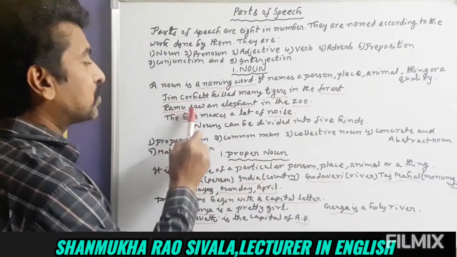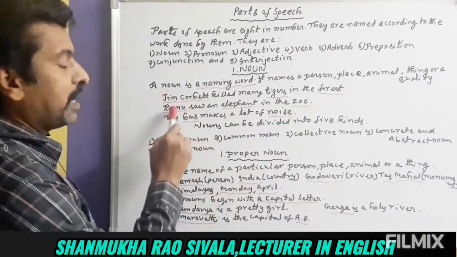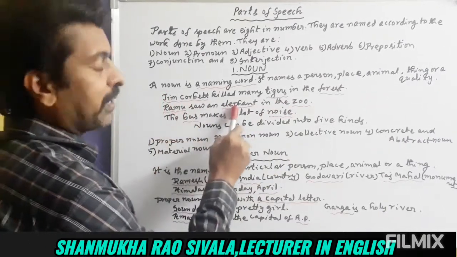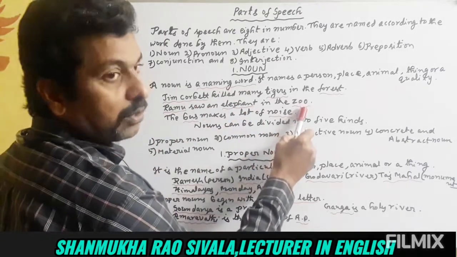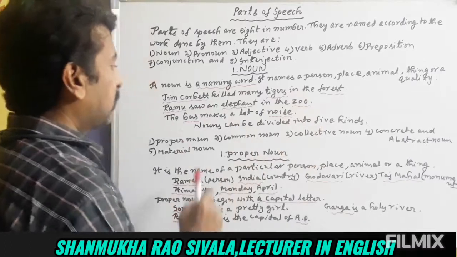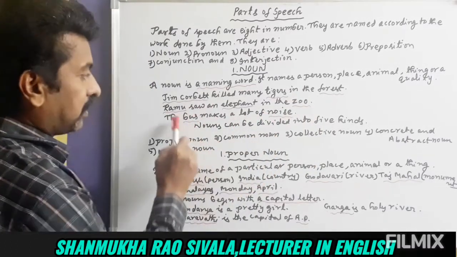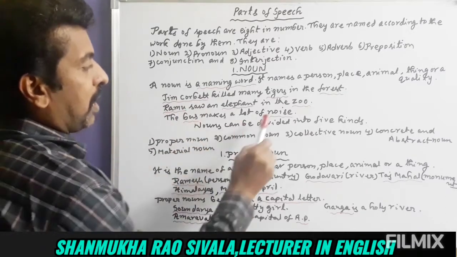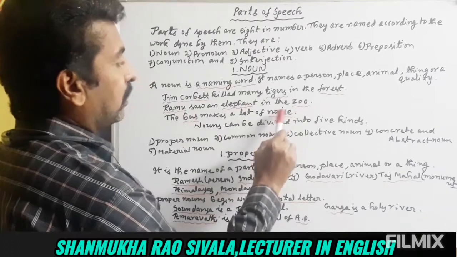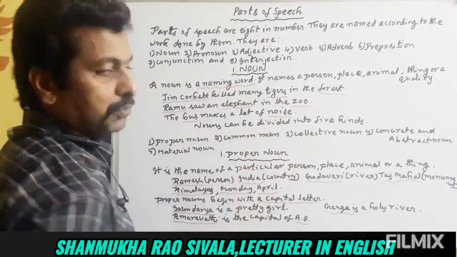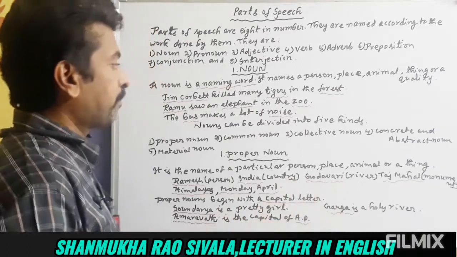Similarly, Ramu saw an elephant in the zoo. Ramu is a noun, name of a person. Elephant is a noun, name of an animal. Zoo is a noun, name of a place. Similarly, the bus makes a lot of noise. Bus, name of a thing, noun. And noise, name of sound, name of a thing, noun. So these are all the nouns. Understood friends?